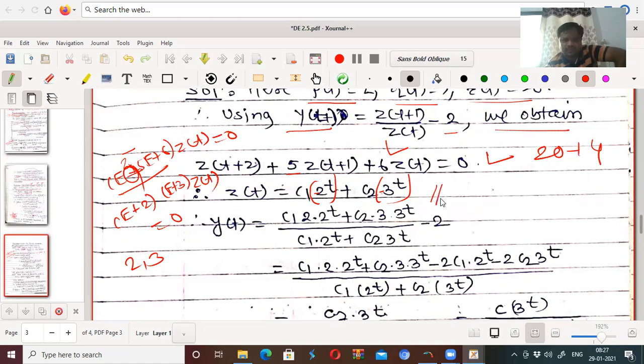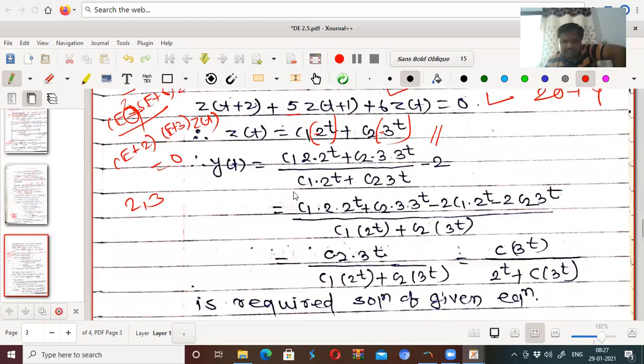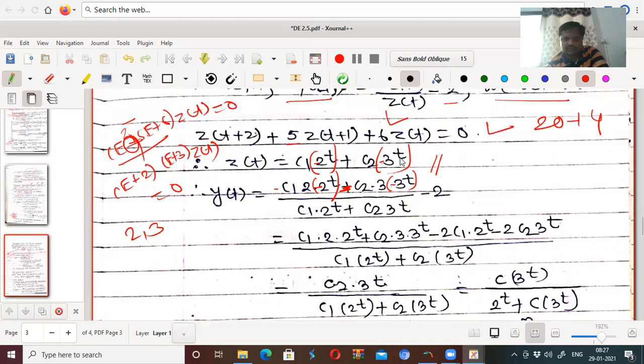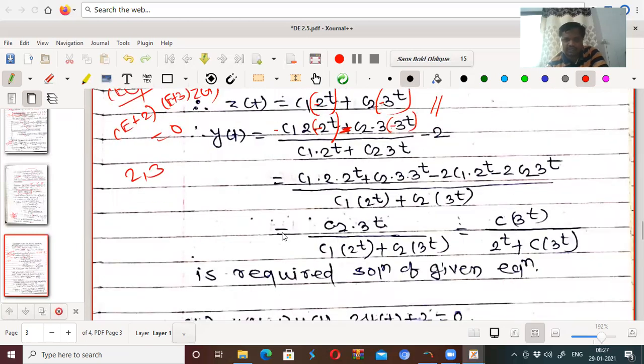So let us clear this. Now this can be written as y(t) equal to z(t+1) upon z(t) minus 2. That means this becomes c1 into minus 2 to the power t plus 1, where t is replaced by t plus 1: minus 2 to the power 1 into minus 2 to the power t, and then c2 into minus 3 to the power 1 times minus 3 to the power t, minus 2.